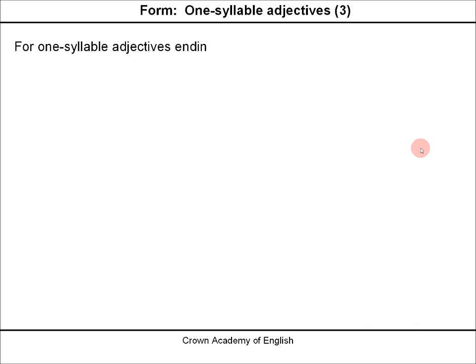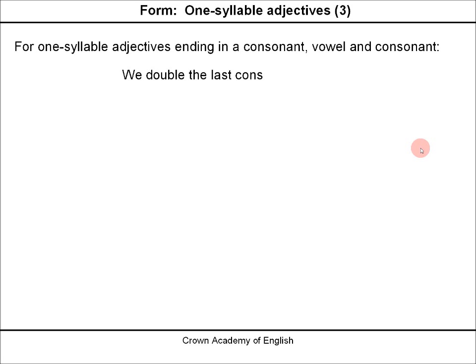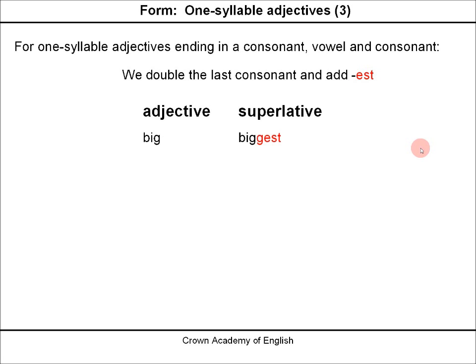For one-syllable adjectives ending in a consonant, vowel, and then a final consonant, we double the last consonant and we add est. Biggest. So we see we double the last consonant, the letter G, and then we add est.